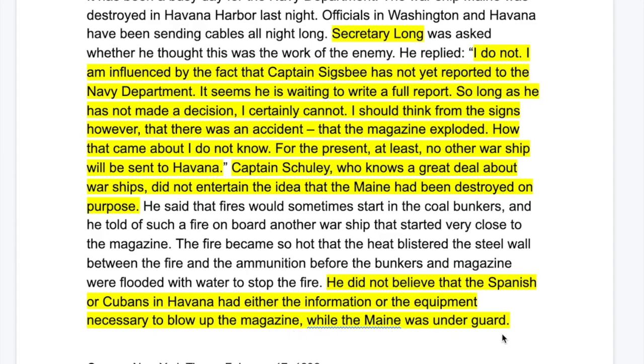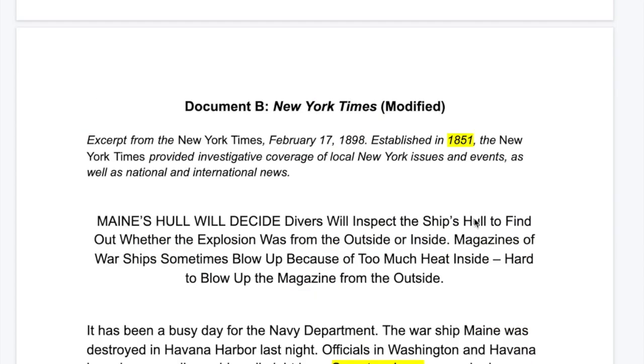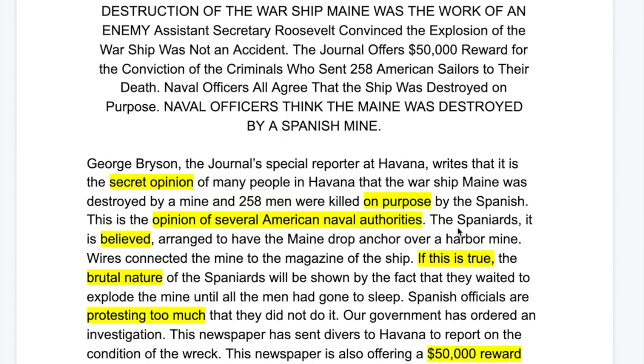So what does that mean? It means that we were guarding the Maine as it was in port, and he doesn't believe that the Spanish or the Cubans had the equipment or intelligence to pull this off, blowing up one of our battleships. All right? So again, ask yourself, which of these documents is more accurate?